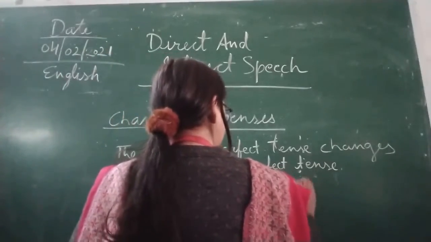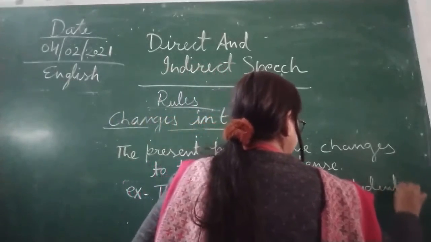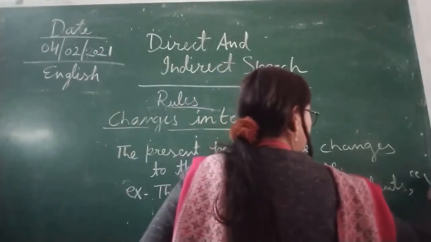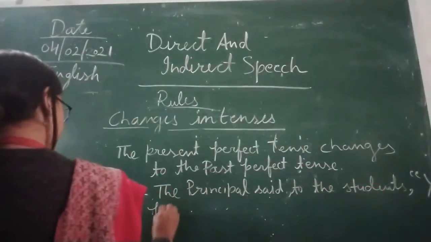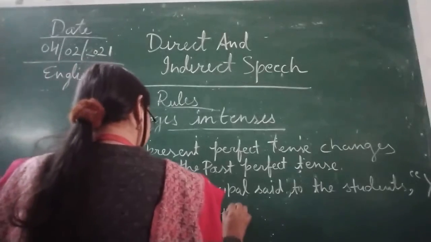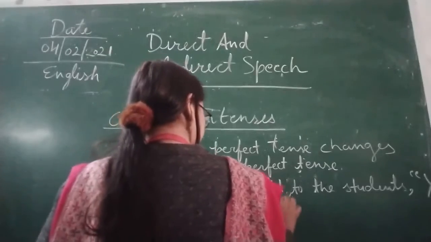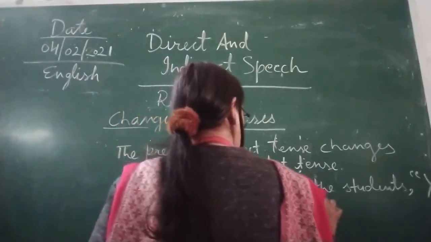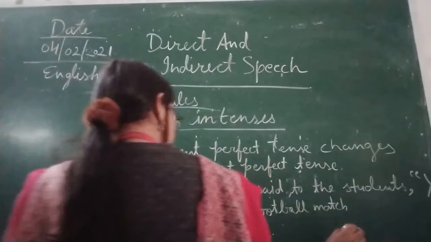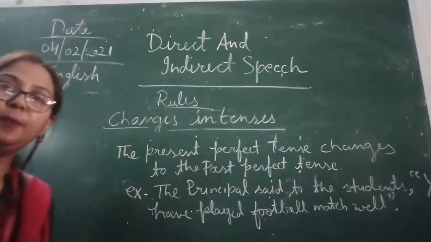Principal said to the students, comma, inverted comma start, you have played football match well. Now here you can see this is present perfect tense.